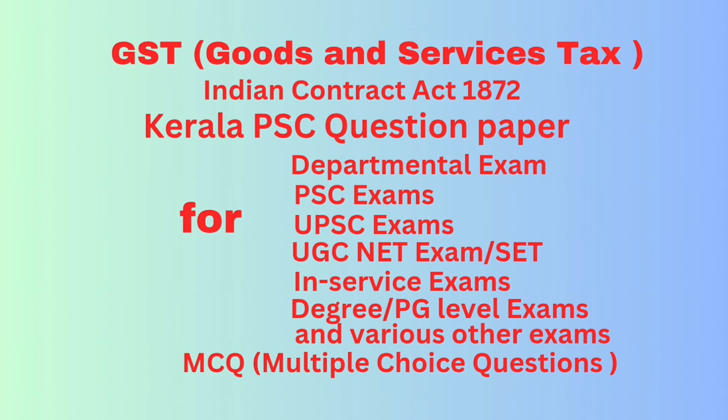Question number 53. To avail input tax credit, which of the following factors is not relevant? Option A, tax invoice. Option B, furnishing of return by recipient. Option C, receipt of goods and services. Option D, payment by buyer for supply received. Correct answer: payment by buyer for supply received. Question number 54. When an agriculturist supplies tobacco leaves to a factory registered under GST, the liability to pay GST is on, answer: the buyer under reverse charge.